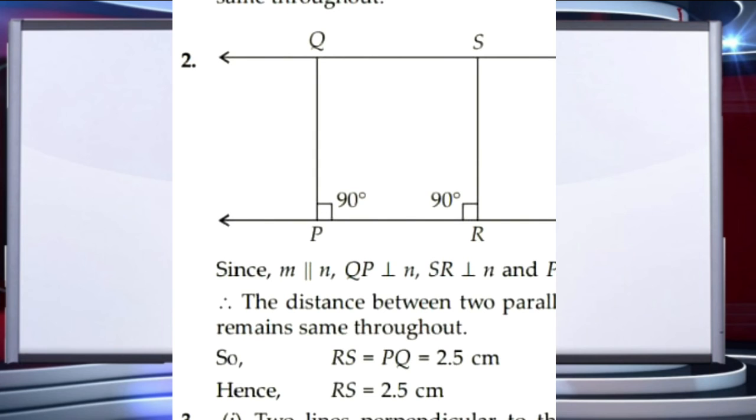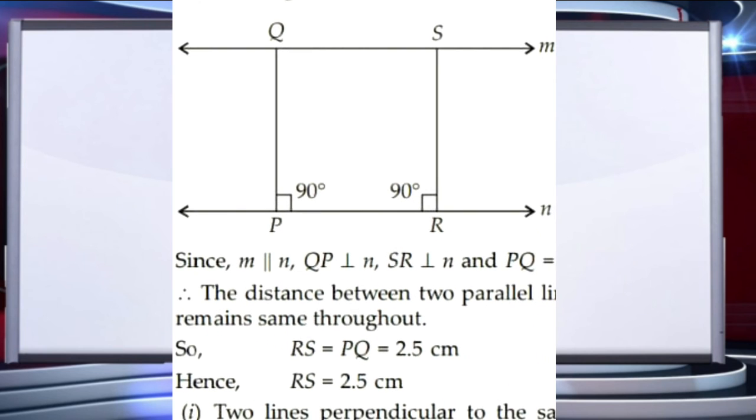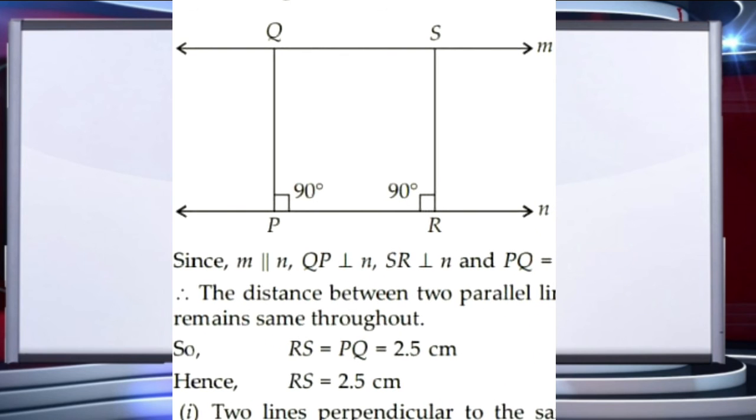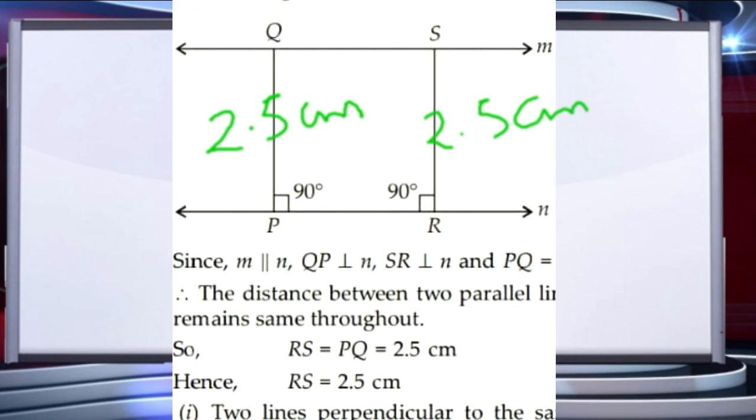See students, here lines M and N are parallel and QP and SR are perpendicular. It means they are the distance between the parallel lines, and we know that the distance between the parallel lines remains the same throughout. So if PQ is 2.5 cm, then RS is also 2.5 cm.